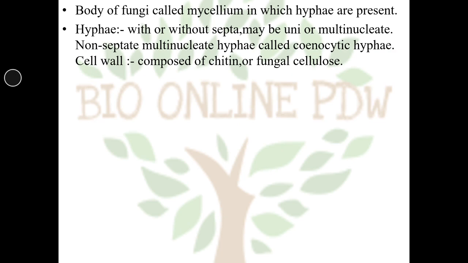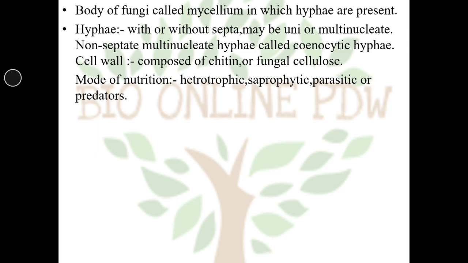Hyphae may be with or without septa, and may be uninucleate or multinucleate. So non-septate, multinucleate hyphae are called cenocytic hyphae. The cell wall is composed of chitin or fungal cellulose.